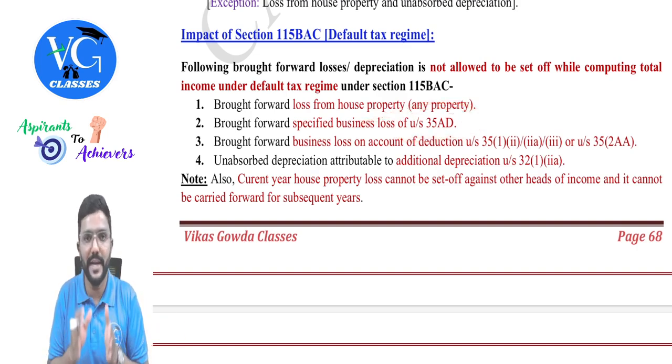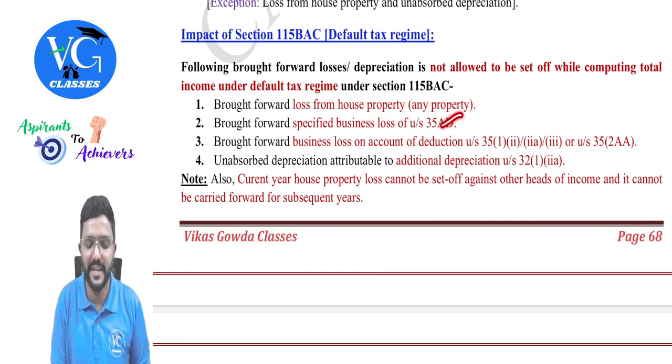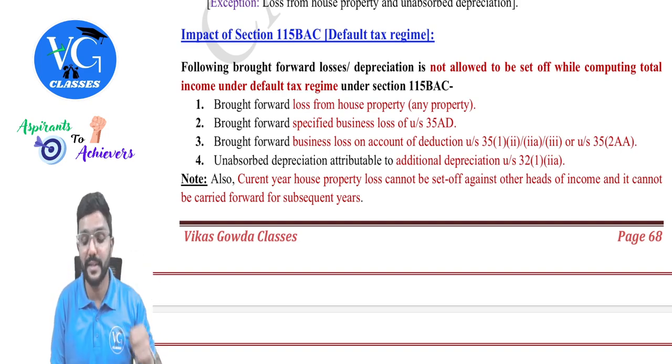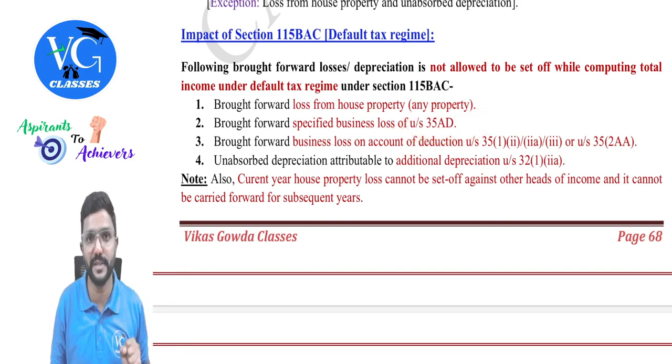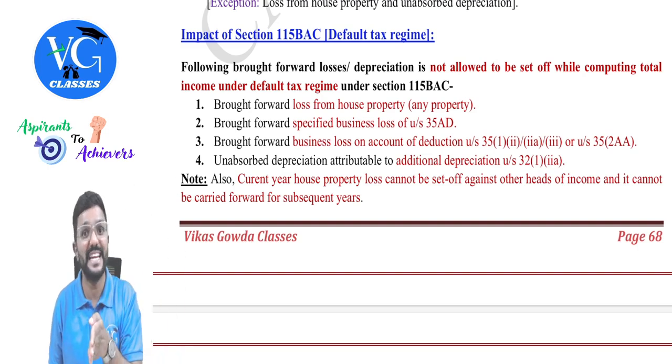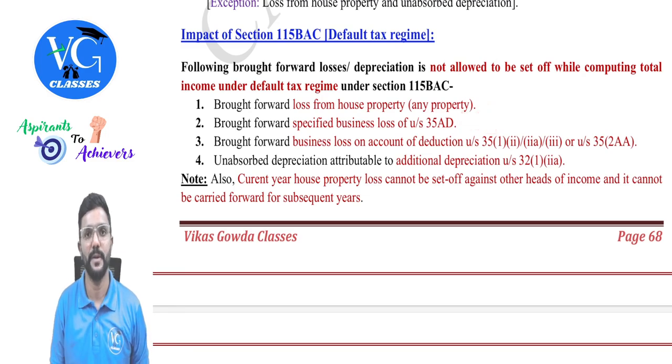If you are talking from the current year point of view, in the current year, 35AD deduction is not at all allowed. But there can be a possibility that in the past, the assessee claimed 35AD deduction because he was following the optional scheme and he had a loss. And now he has brought forward that loss. Can he adjust it? No. When he is under the default scheme, he cannot adjust it.